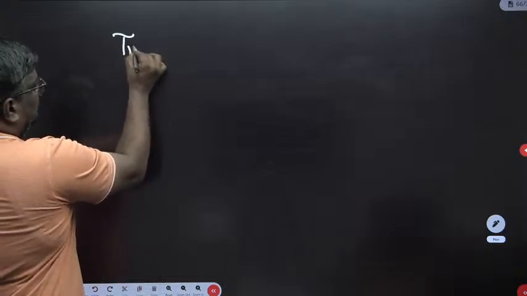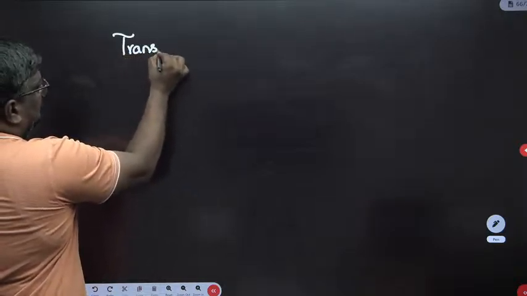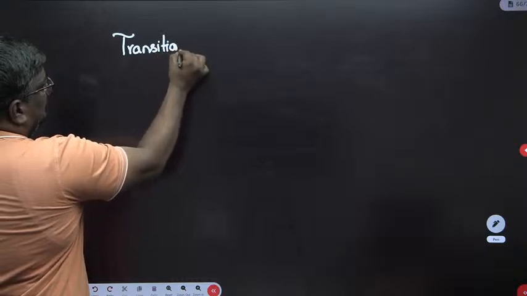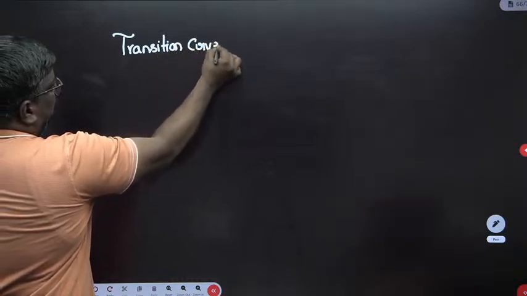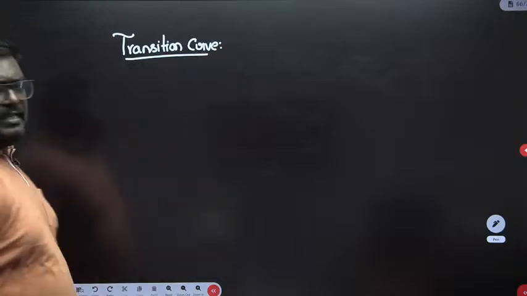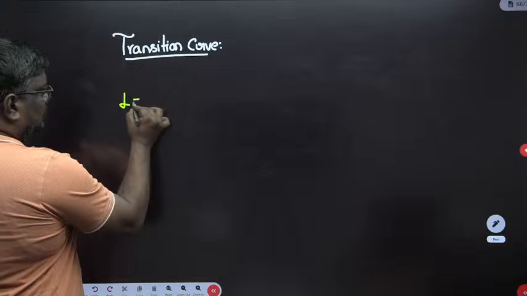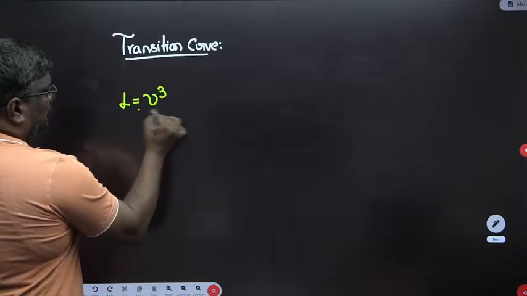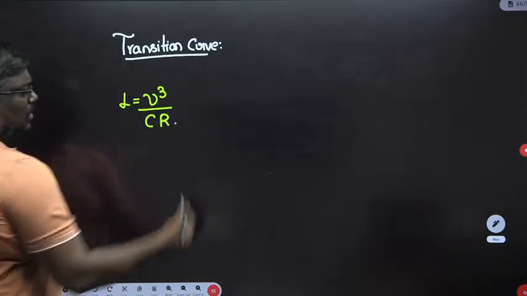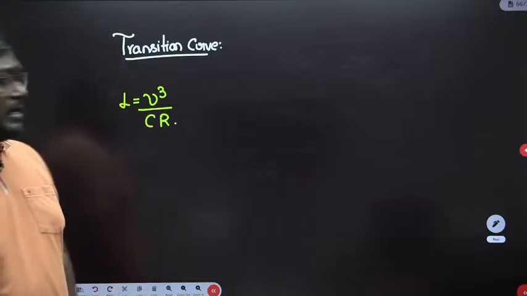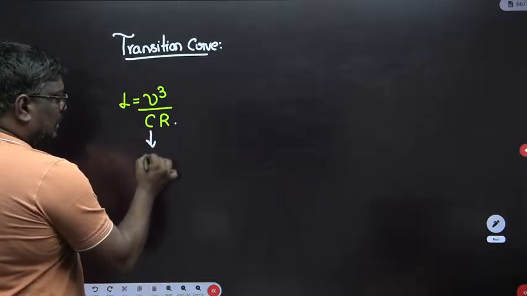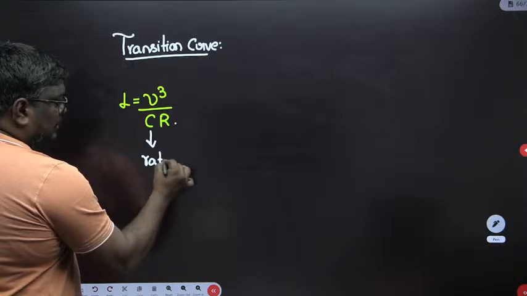Now, similarly, my dear students, the transition curve is introduced between a straight line and where the curve has started. In the transition curve, there are two important things. The length of the transition curve is given by the formula V cube upon CR, where V is in meter per second. What is C?